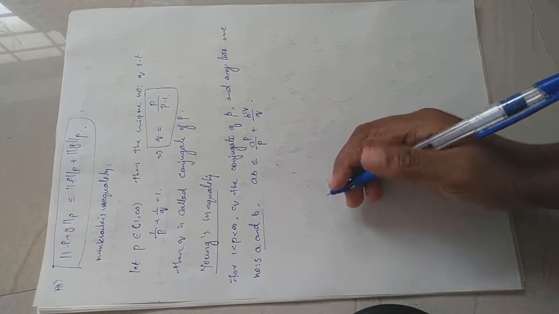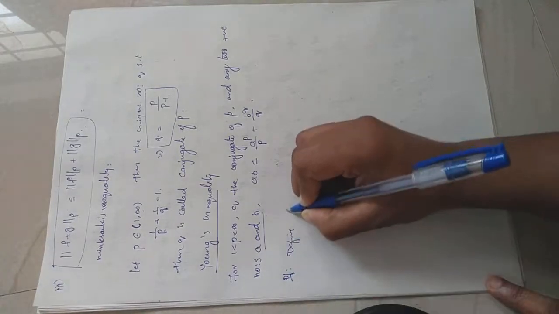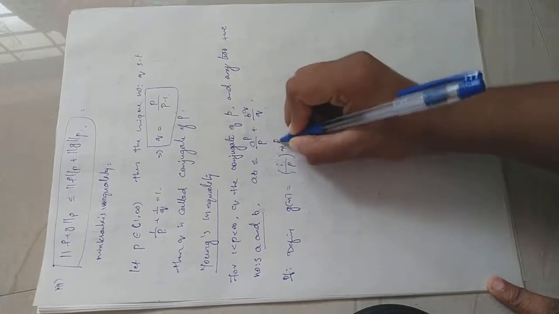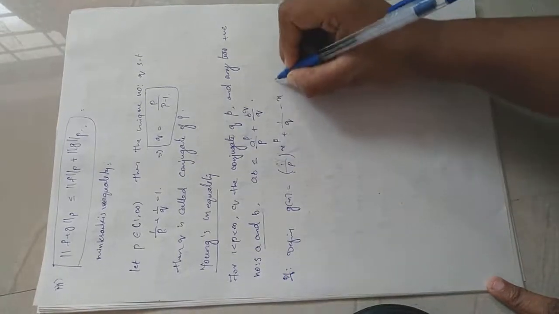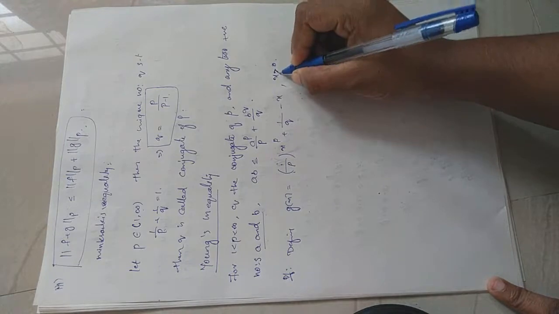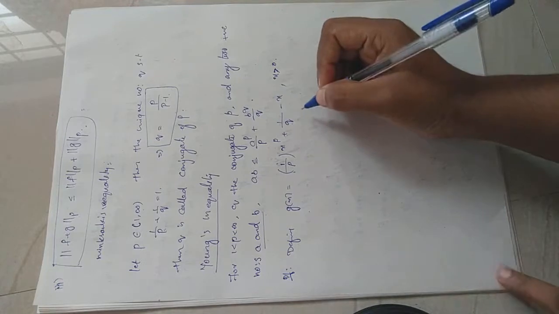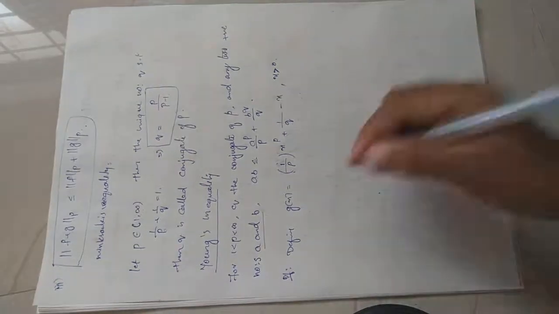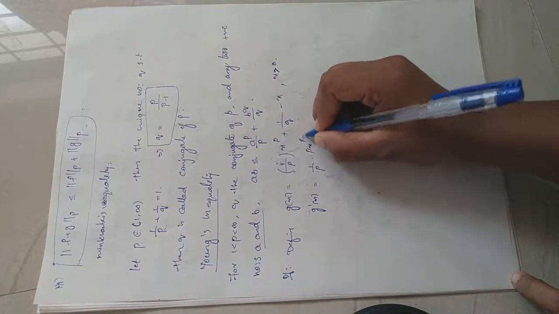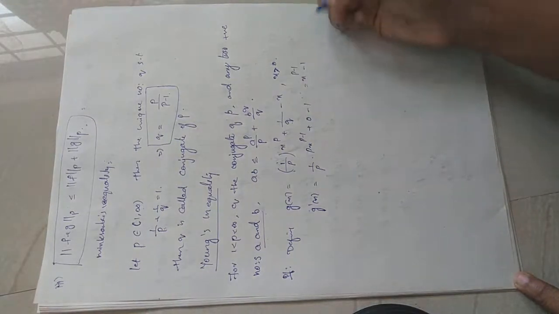For that I am going to define a function g such that g of x is equal to 1 by p into x raised to p plus 1 by q minus x, where x is greater than 0. For a positive real number x, I define g of x equal to 1 by p into x raised to p plus 1 by q minus x. Then what will be g dash of x? G dash of x is equal to 1 by p into p x raised to p minus 1 plus 0 minus 1, and that will be x raised to p minus 1 minus 1.